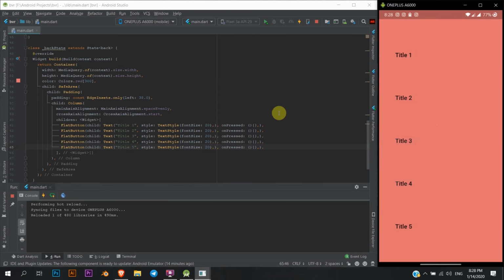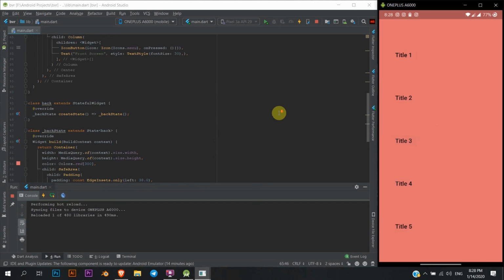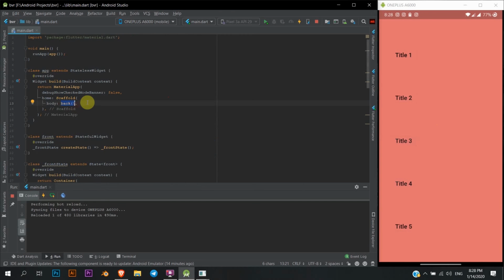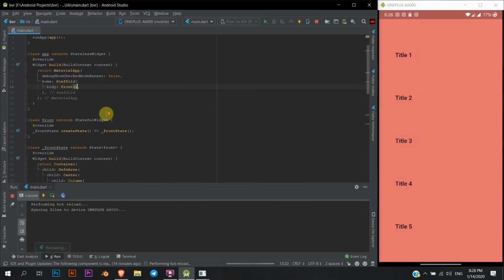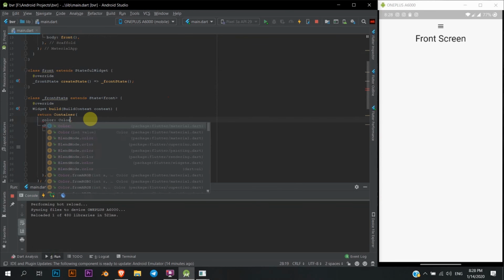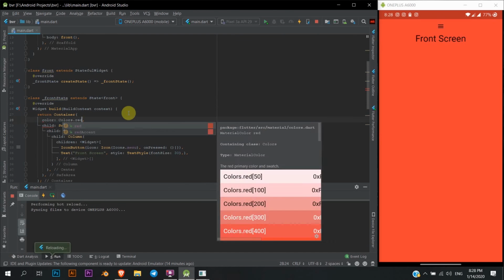Now comes the fun part in all of this. Now in the main, what we're doing here is taking a front and back separately, right? Now comes the fun part. So before we do that, I'm just gonna go to the front screen and change the color of this to something bright, like so.